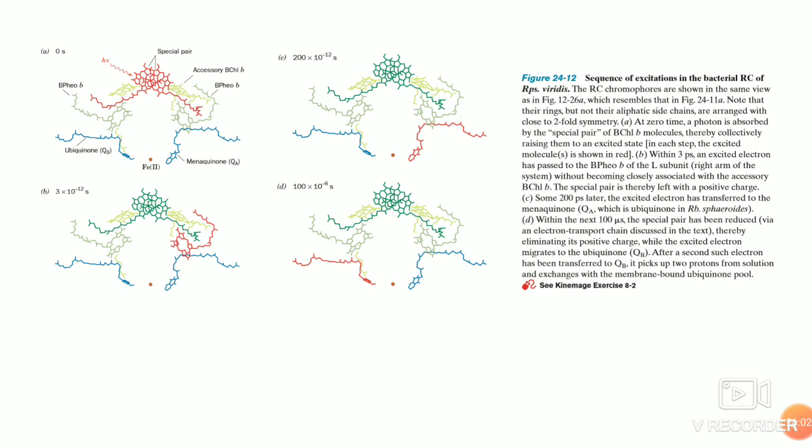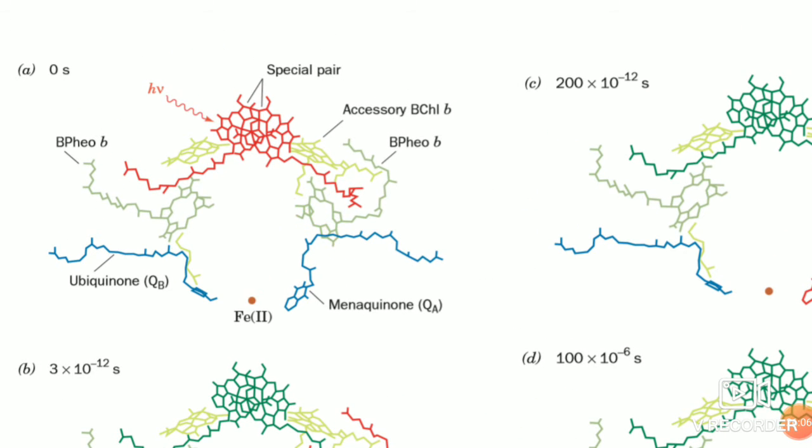So in this structure you can see that you have chlorophyll molecules arranged in a symmetry, and then you have the accessory bacterial chlorophyll B, and then the pheophytin, followed by ubiquinone and then menaquinone.